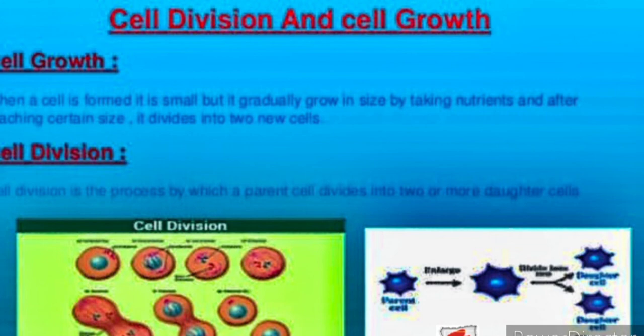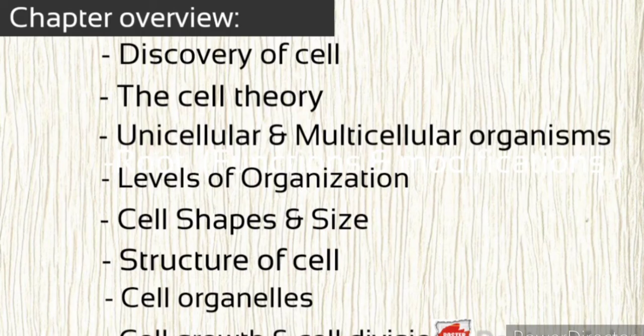So in this chapter, what all things have we studied? The important topics which we have studied in this chapter are, first of all, the discovery of the cell, then the cell theory, then unicellular and multicellular organisms, organization, plant cell and animal cell and their organelles and their divisions. So this is all about this chapter.